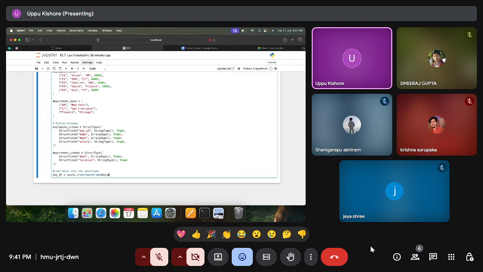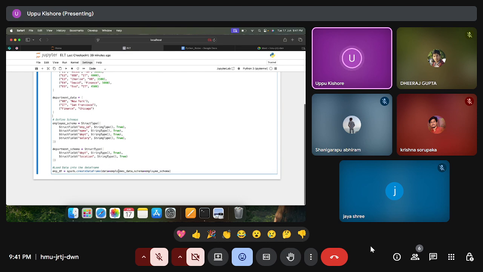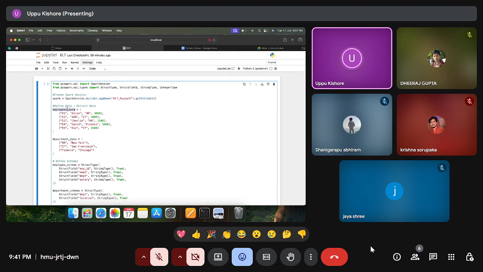You remember? Data equals employees data, and we have to pass the schema here, employee schema. So we have passed employees data.